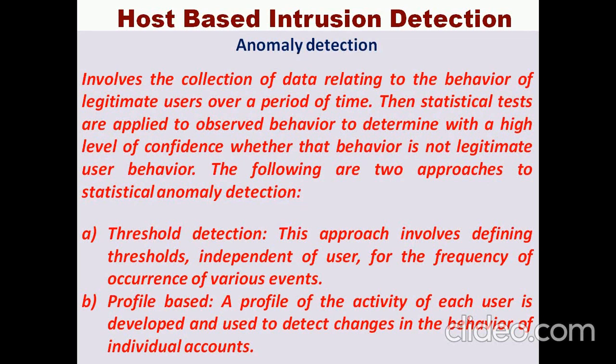One is called anomaly detection. Anomaly detection is a collection of data on the behavior of the legitimate user, which is stored in a particular place, and when any user tries to access, it will match that behavior. Then we can easily identify that if the pattern is matched, they are the authorized users. In this case we use two major approaches: one is called threshold detection and another is called profile-based detection.